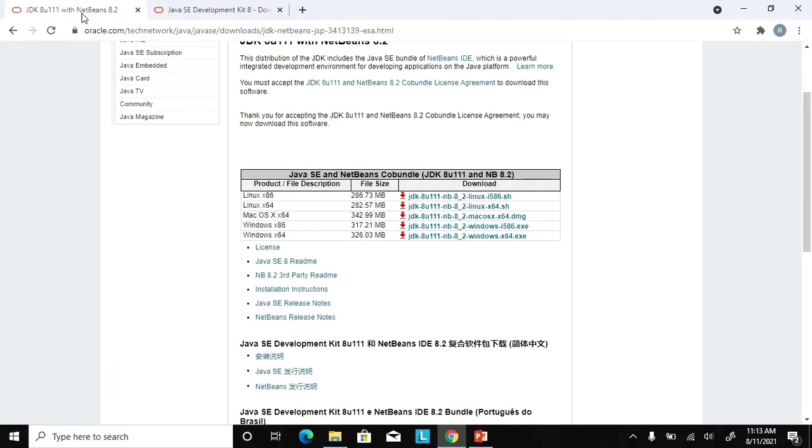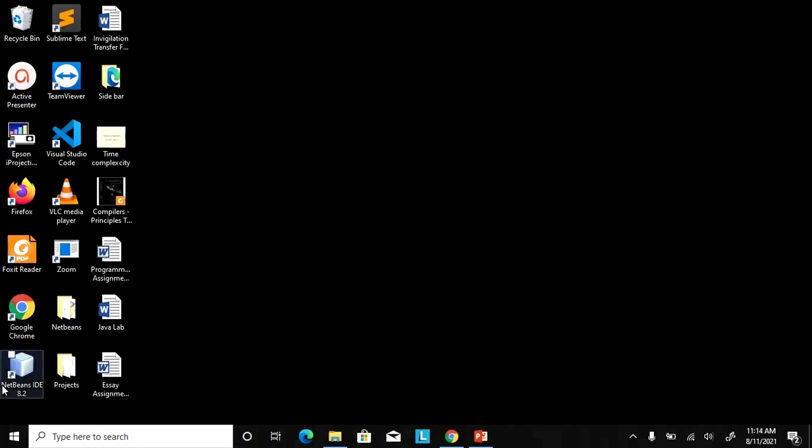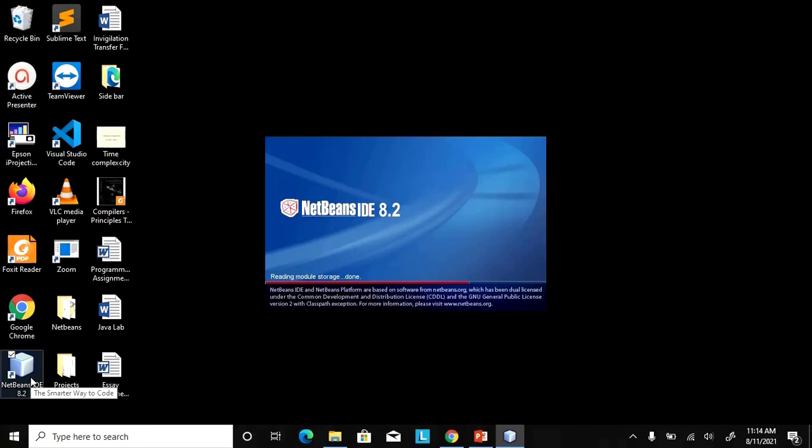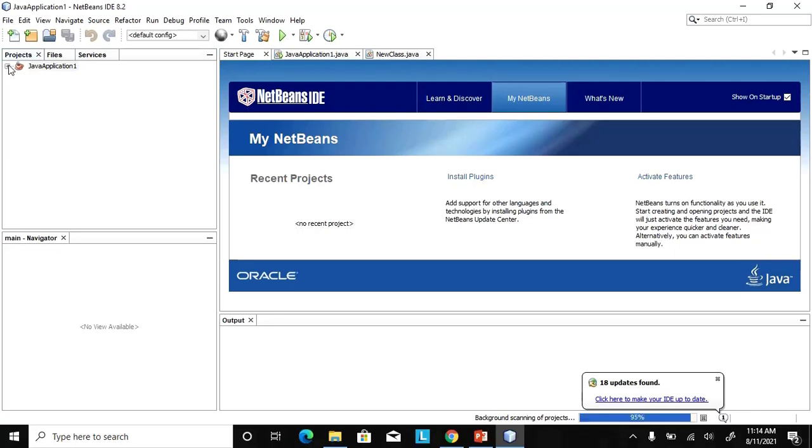Right? So after the installation, let me go to my desktop. You will see the NetBeans IDE 8.2 on your desktop, which was installed. Now I'm going to launch my NetBeans IDE to program in Java. When you click NetBeans IDE, it will take a bit of time. This is the interface for the NetBeans IDE. NetBeans has menus on top, which you can see here. We can explore more about each of these menus as we go on.